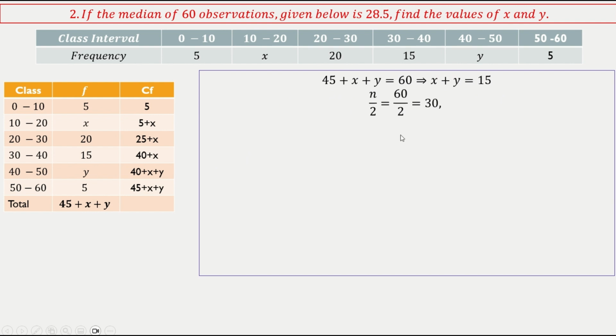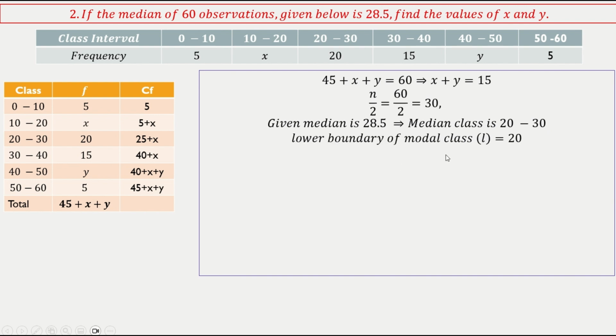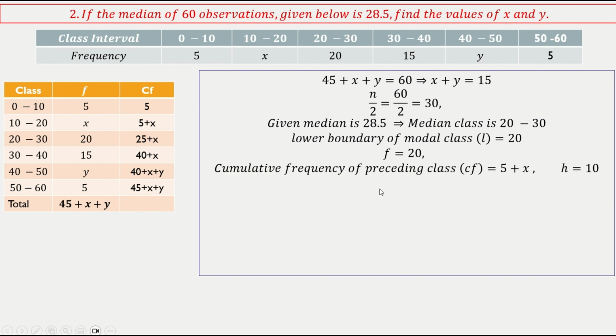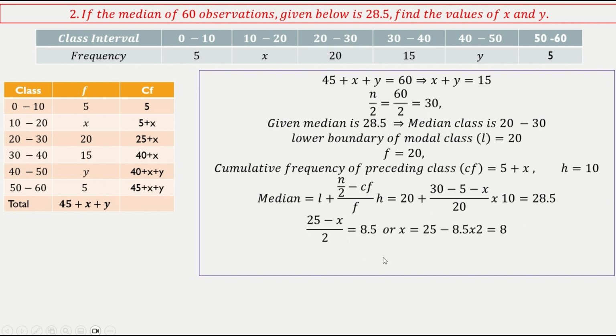And then n by 2 is 30. So 30 falls in this, you can take 20 to 30. Okay, the median class is 20 to 30. And the given median is 28.5. Okay, so the lower boundary of the median class is 20, F is 20, CF is 5 plus x, h is 10. So if I substitute all the values, I will get an equation in x. Okay, x is equal to 8. And from that I can derive y is 7. These are the values. Okay.